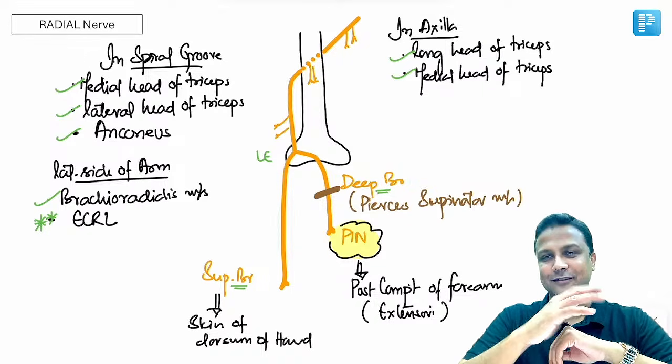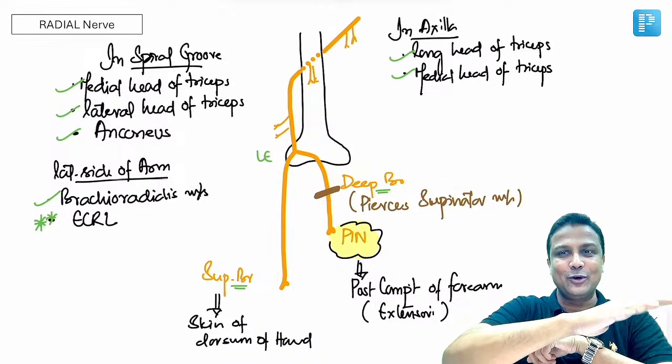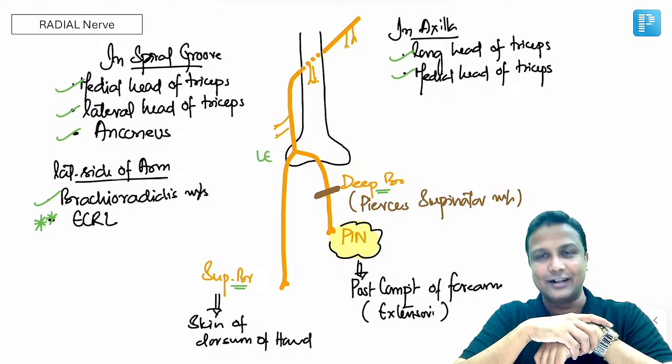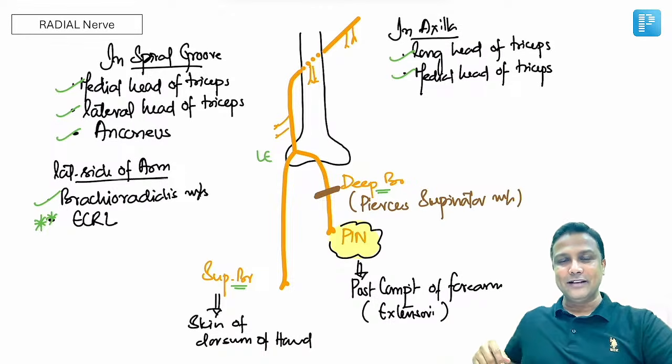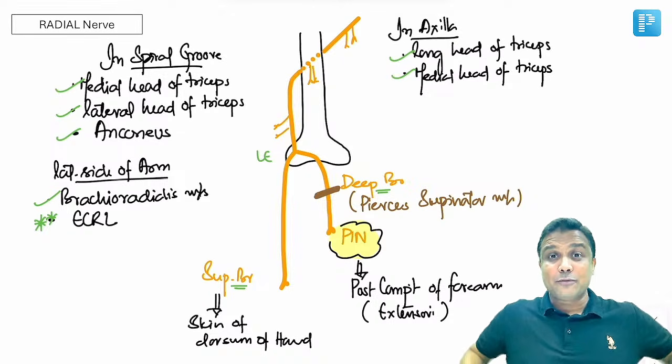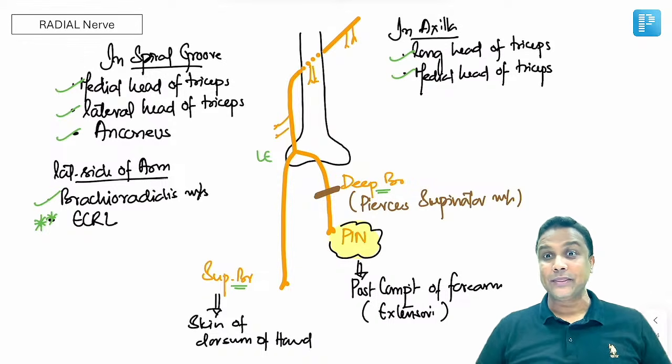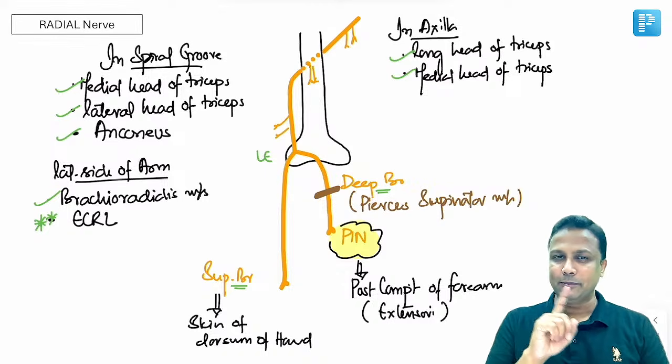Now once you have understood the entire course and supply of the radial nerve in the simplest manner, of course, if the radial nerve is injured, am I able to extend the wrist? No. So there will be a wrist drop. The wrist drop, which nerve is involved? Radial nerve. Saturday night palsy, radial nerve. Crutch palsy, the person is using crutches, which nerve is gone? Radial nerve. Understanding? But please remember very carefully one beautiful question here.